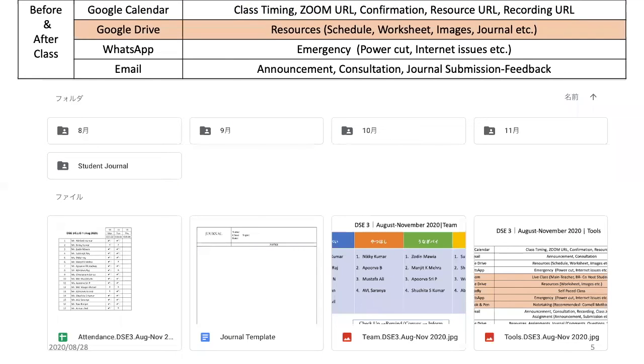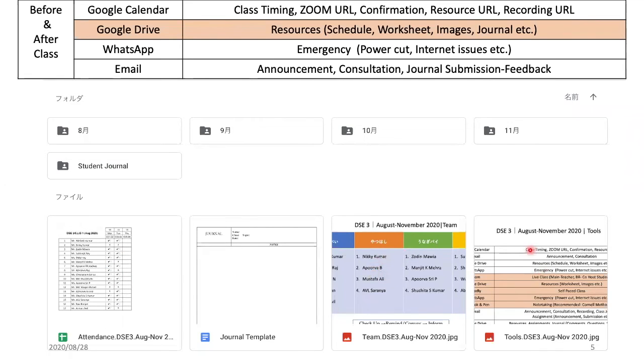And next to this, the Google Drive looks like this. These are the months, for example, August, September, October, November. And then you have a student journal. I'll explain this later. Once you access this, they have access to the attendance. I mark this based on the Google Calendar that you have there. So they can always check where they are in the attendance. Then here's a journal template, which goes in here. I'll talk about this later. And then you have the team, just in case they forgot who their teammates are.